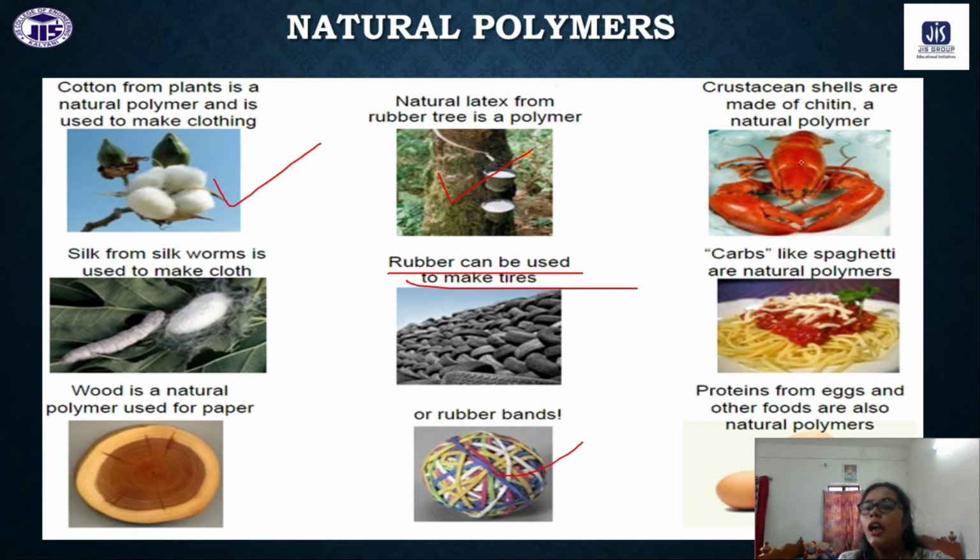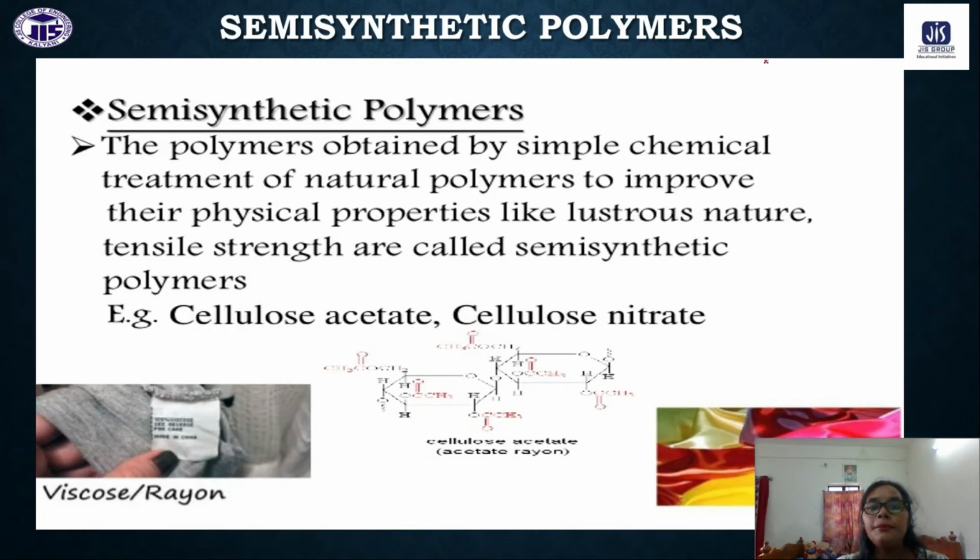Okay, so this is also the protein from eggs. That is also one type of natural polymer. Wood is also natural polymer. Silk is also the natural polymer that we are getting. So all these are the examples of the natural polymer. These polymers generally we are getting from the nature. Okay, now semi-synthetic polymer. Semi-synthetic polymers are actually the polymers obtained by simple chemical treatment of natural polymer.